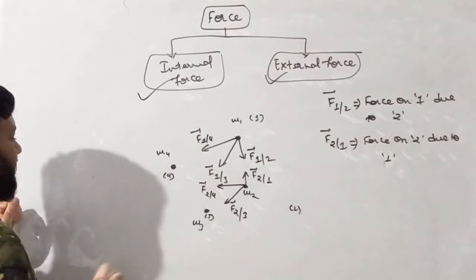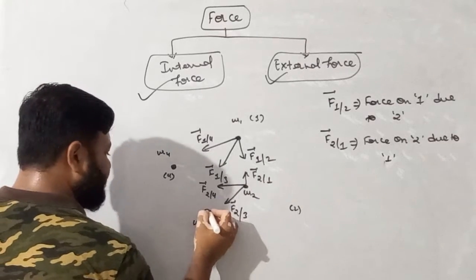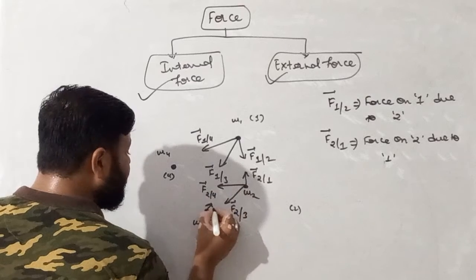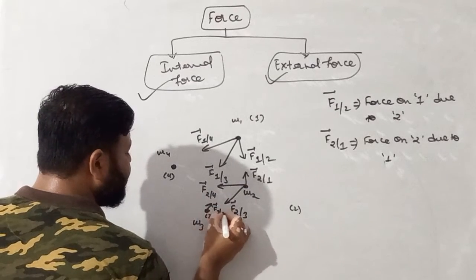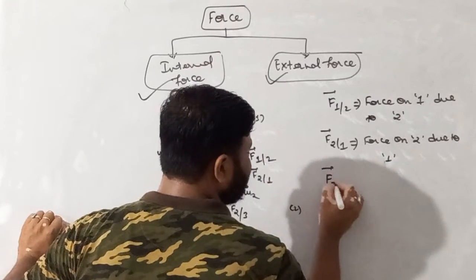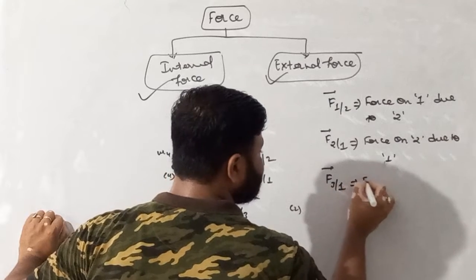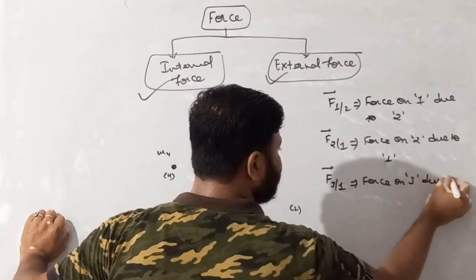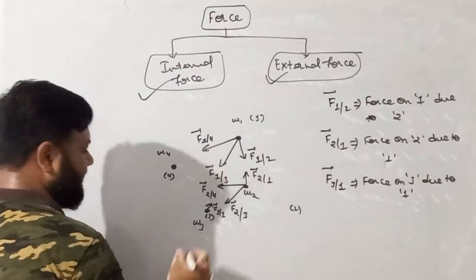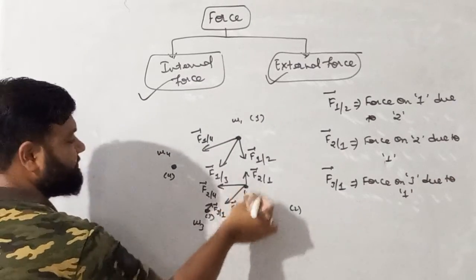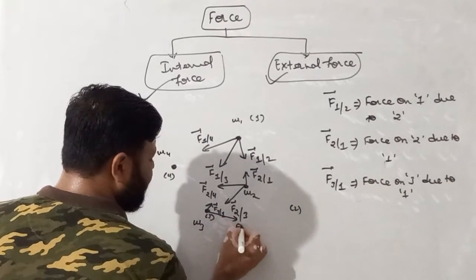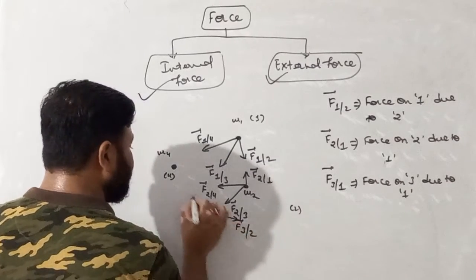Now let's move forward to body 3. Let's suppose body 3 also experiences force on 3 due to 1. F31 can be pronounced as force on 3 due to 1. Similarly, this third body also experiences force due to second, so force on 3 due to 2.